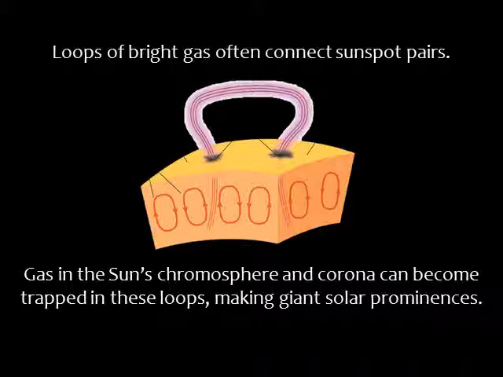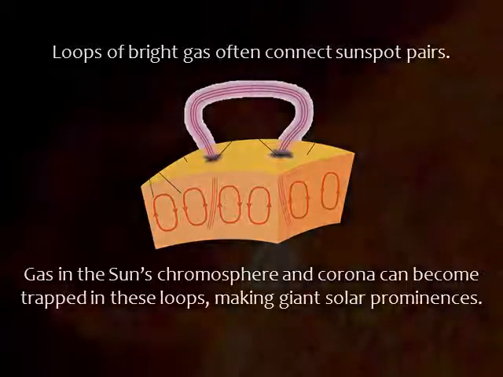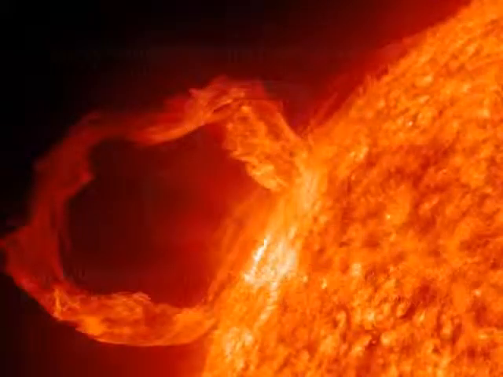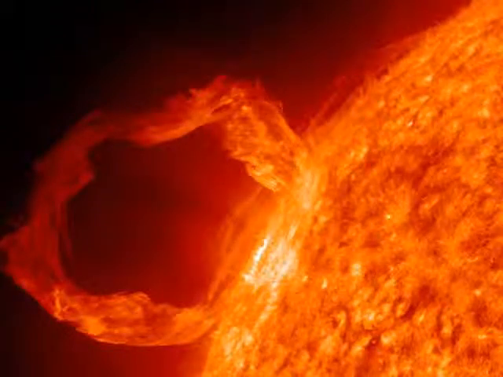Sunspots tend to occur in pairs, connected by a loop of magnetic field lines that can arc high above the sun's surface. Gas in the sun's chromosphere and corona can become trapped in these loops, making giant solar prominences. Some prominences rise to heights of more than 100,000 kilometers above the sun's surface. That's about 8 Earth diameters. Individual prominences can last for days or even weeks. Like sunspots, they disappear when the magnetic fields finally weaken.